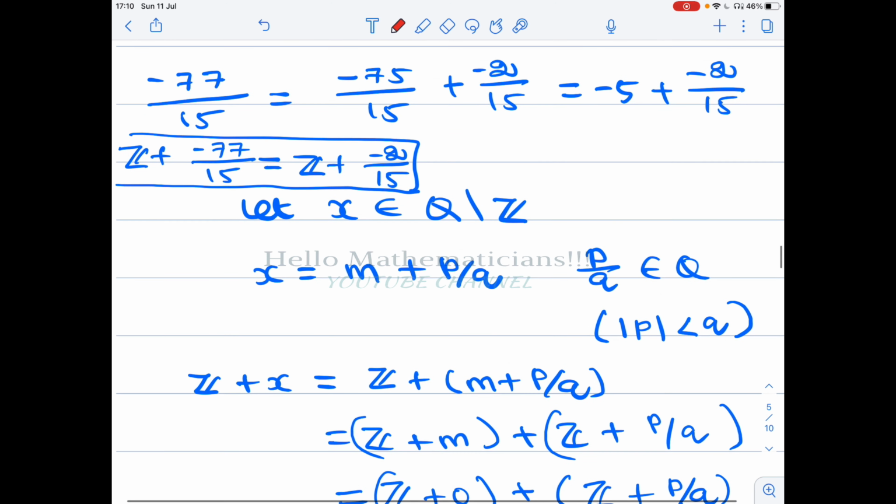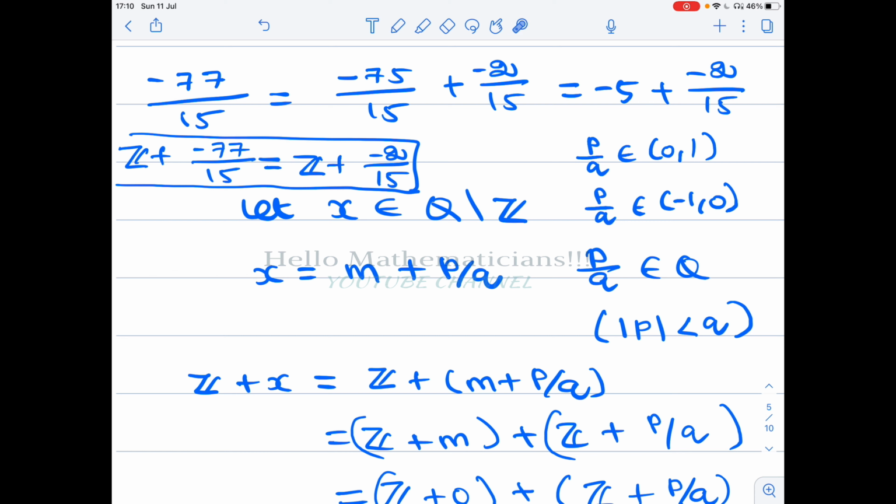Because when you decompose a rational into the integral part of x and the rational part of x, we saw that p by q belongs to open (0, 1) or to (minus 1, 0), depending on whether x is positive or not.